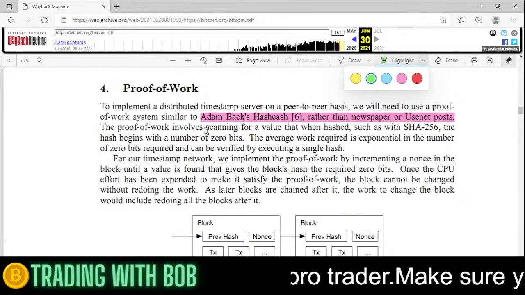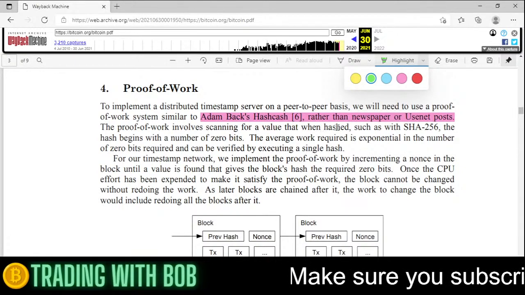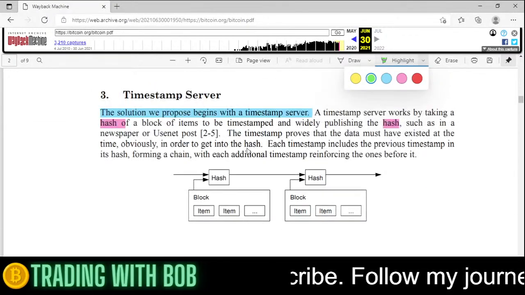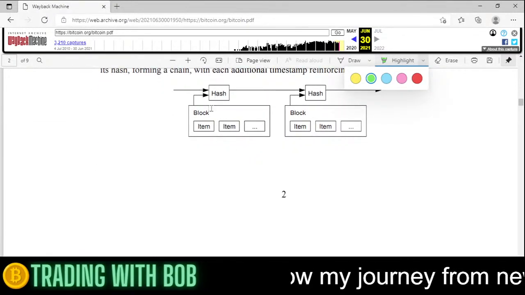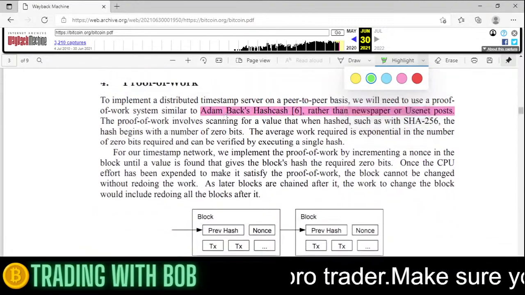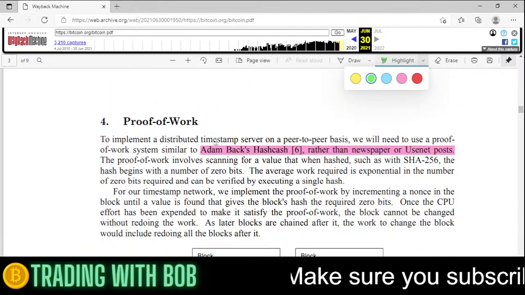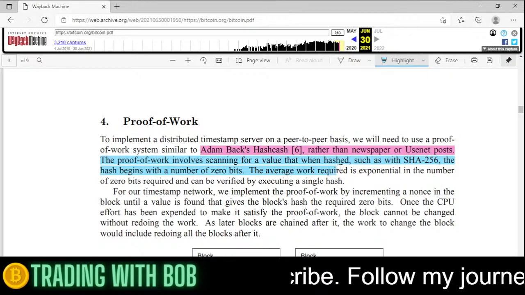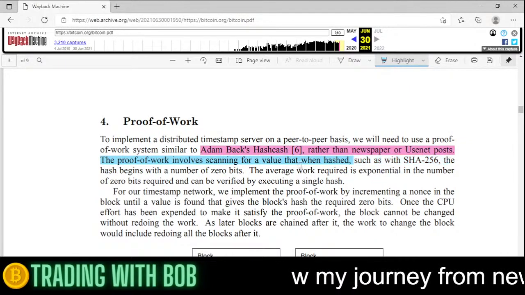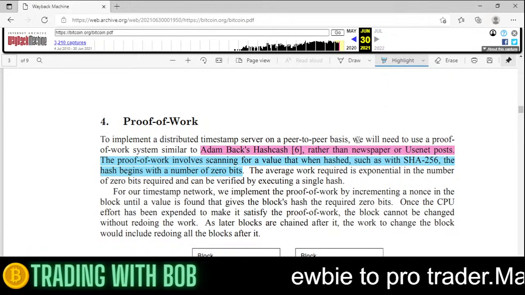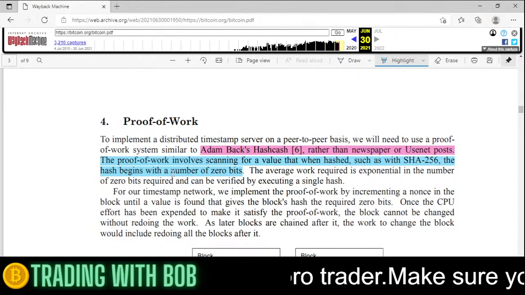So the proof of work involves scanning for a value that when hashed... So basically we hashed this block. We've hashed it, so we turn it into a string of numbers to save data, to save storage space. And now proof of work is gonna find the value when hashed, such as the hash beginning with a number of zero bits.